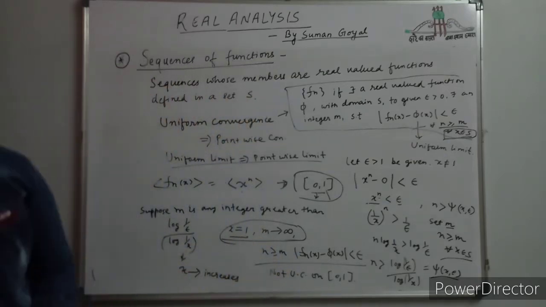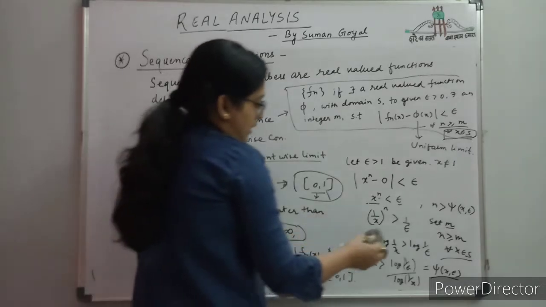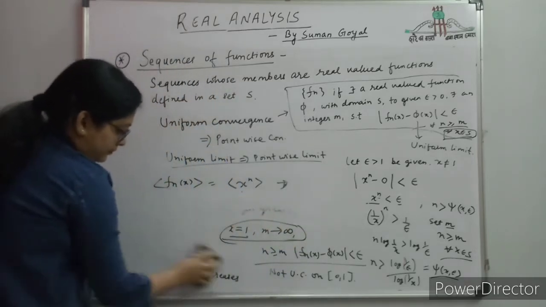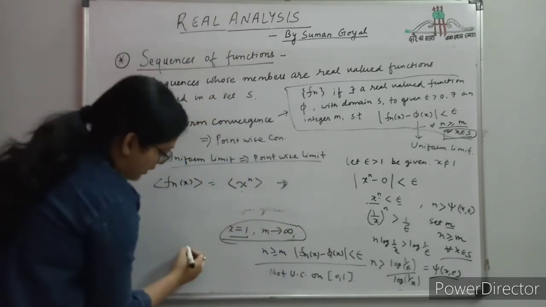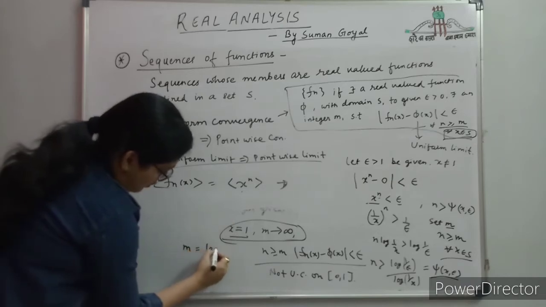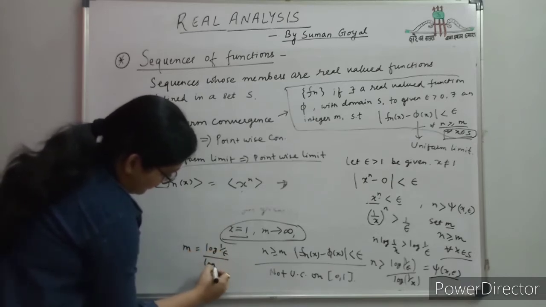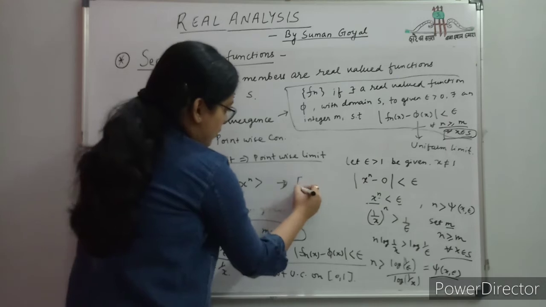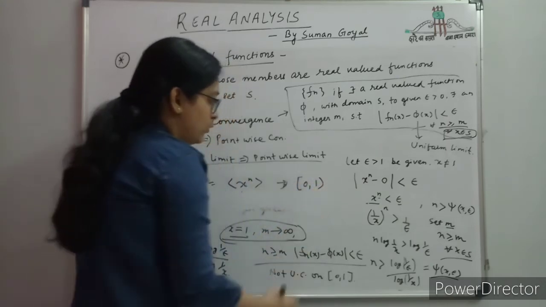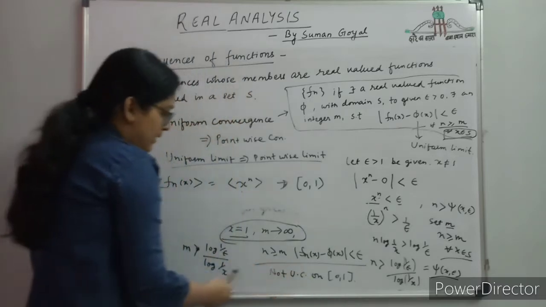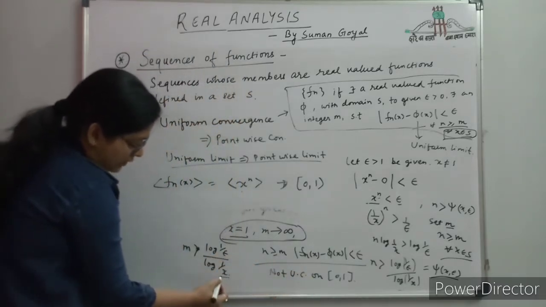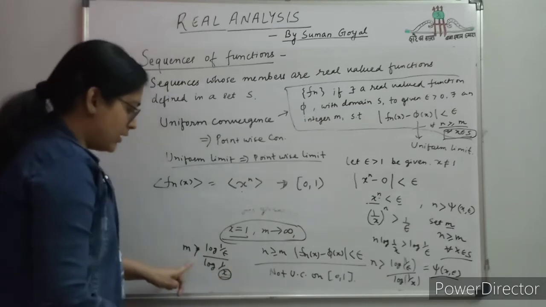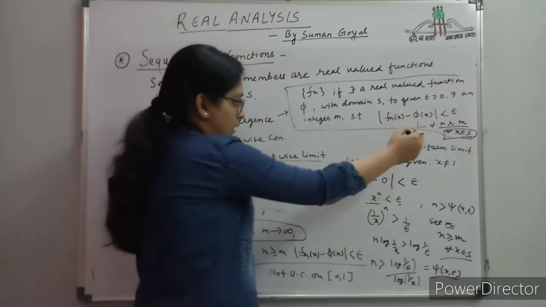But another interesting point is if you take the interval [0,1), a closed interval not including the point 1. We had set m greater than this value. If x increases in this case, then m increases, but since x is not equal to 1, m is defined and the condition n greater than or equal to m is also satisfied.